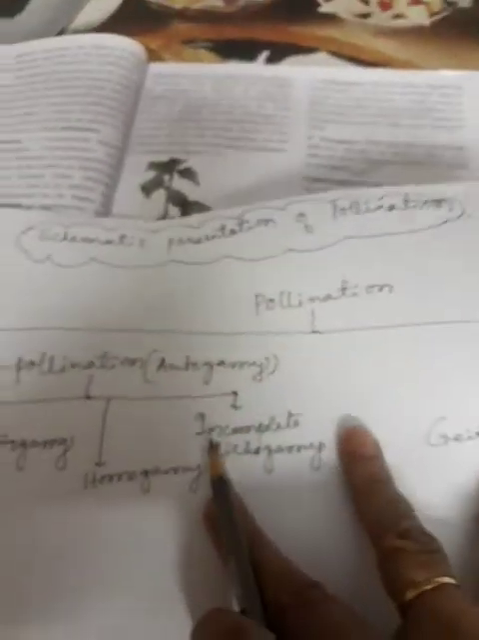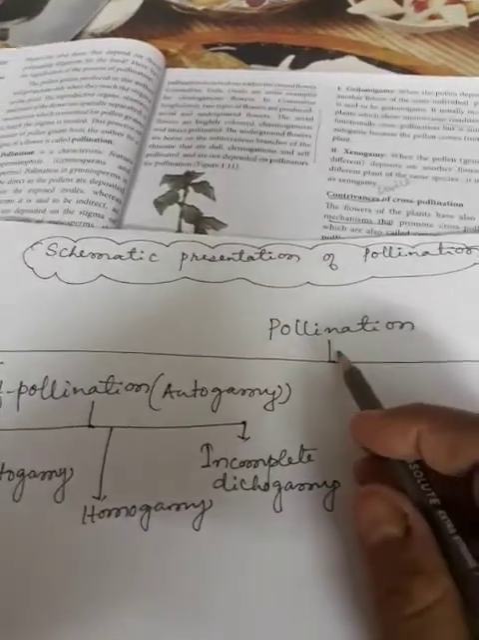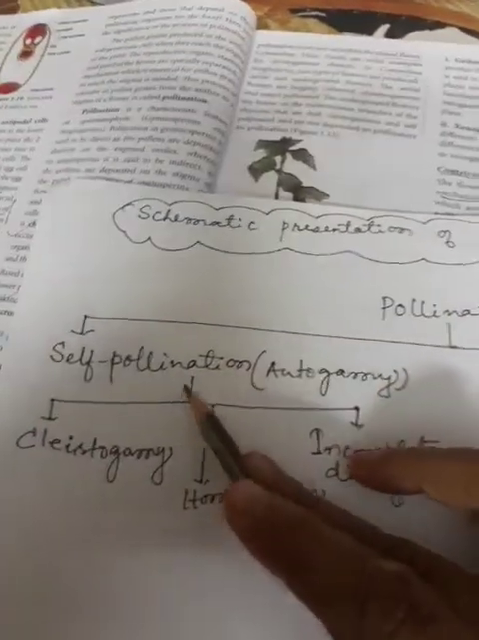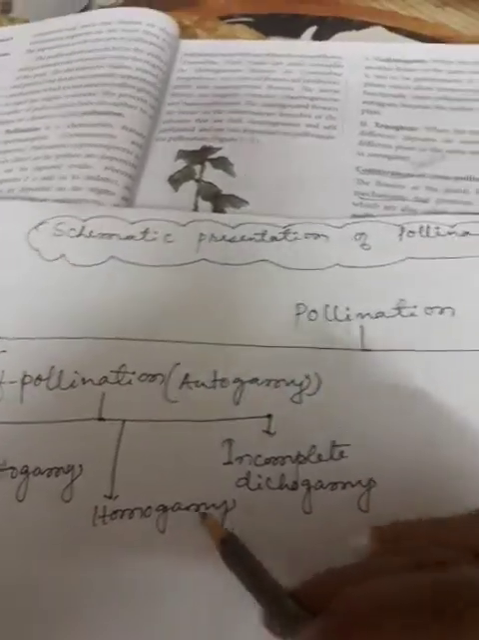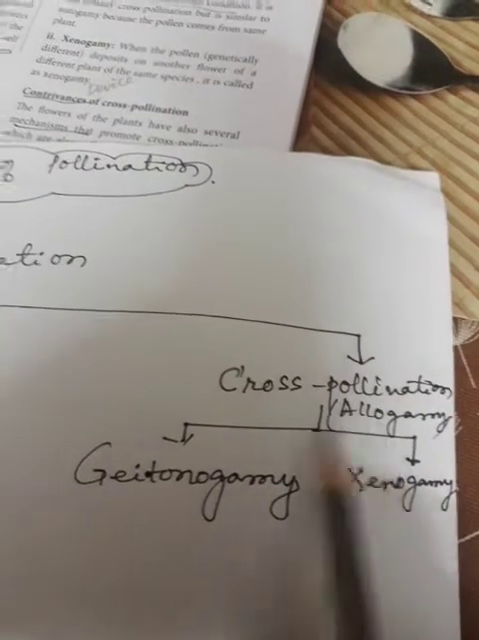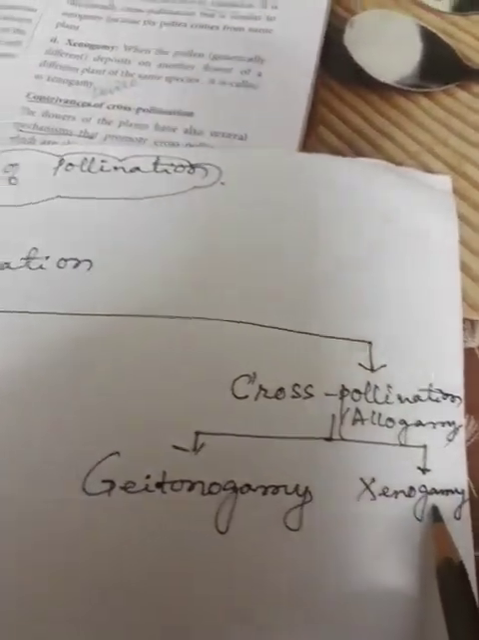Now the flow chart I have drawn here. Just keep a note: the pollination types, schematic presentation of pollination. Pollination is of two types. Self pollination is autogamy, which has three types: cleistogamy, homogamy, incomplete dichogamy. And cross pollination or allogamy has two types: geitonogamy and xenogamy. It is easy to keep in your memory if you make the schematic presentation.